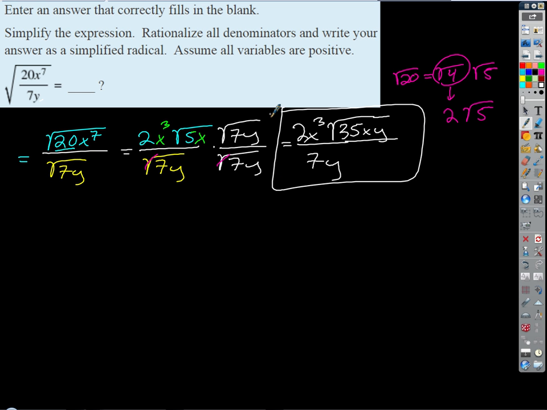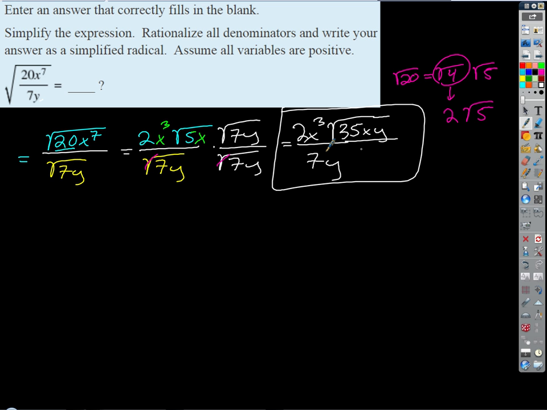How would we check this one? We haven't talked about that yet in this section. Remember that when we're simplifying or rewriting in any way, we're not solving an equation, so we would just plug in random values of x and y and then see if the value that the original expression gave us is equal to the value that the simplified expression gives us. In this case, it's unlikely that things would work out well in terms of a number because we're dealing with square roots, but we could easily just turn whatever we get for our result into a decimal and compare that to the decimal result over here.